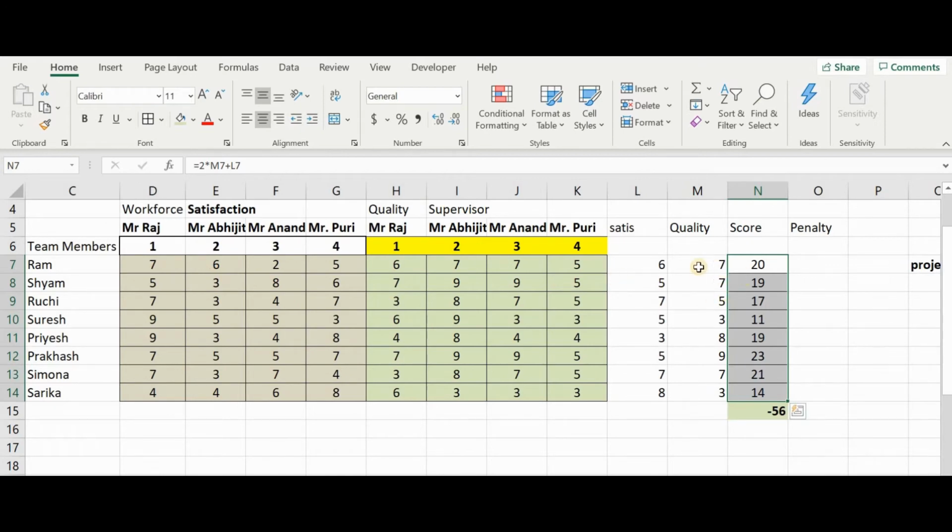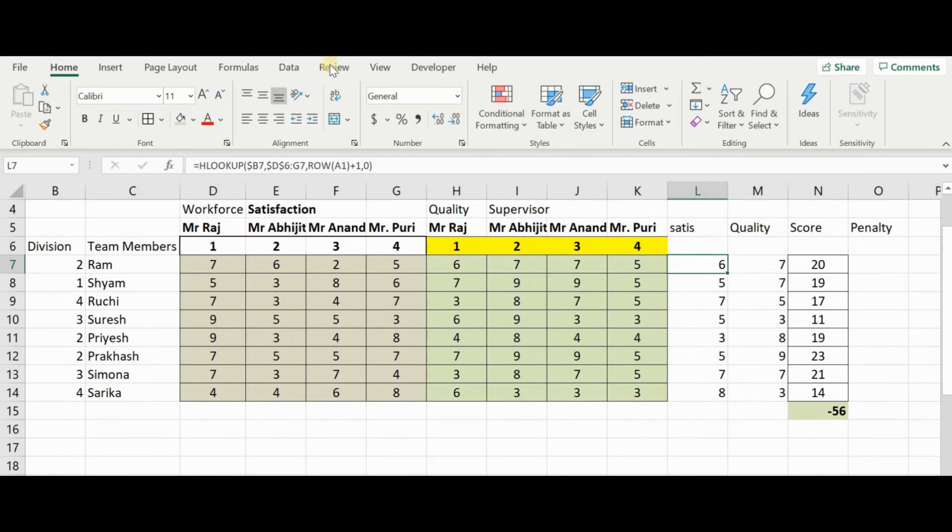The highest score is achieved by quality as well as satisfaction. So we would want that the best possible fit is chosen by Excel on the basis of this survey result, and then the allocation will be done.